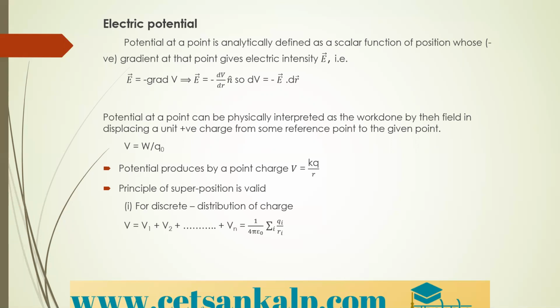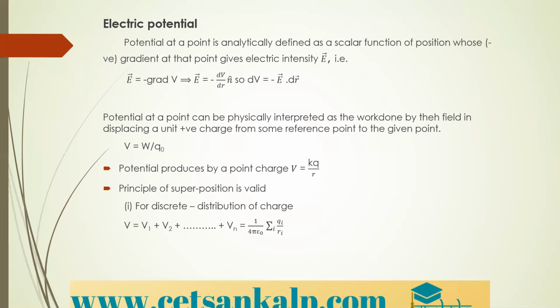Electric potential at a point is analytically defined as a scalar function of position whose gradient at that point gives the electric intensity. You can define it in two different ways. Basically, electric potential is the work done per unit charge. We also define potential as the negative gradient of electric intensity. Electric potential is denoted by the letter V.